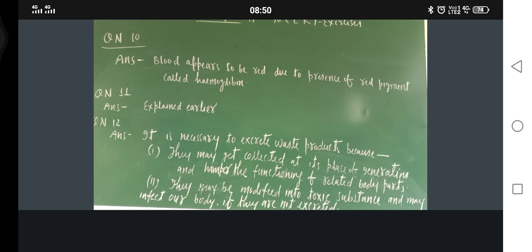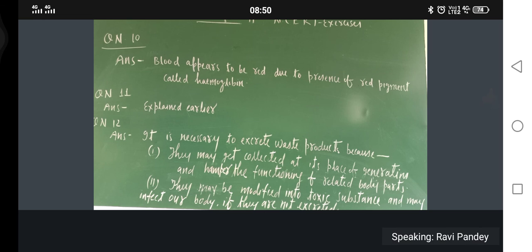But in the blood, what is there? Water is also there. And that fluid part or liquid part is called the plasma, and 10 percentage is corpuscles, means RBC, WBC, platelets. Okay.